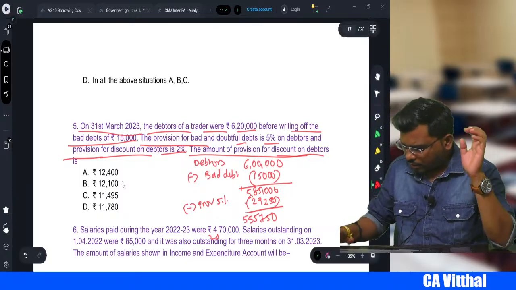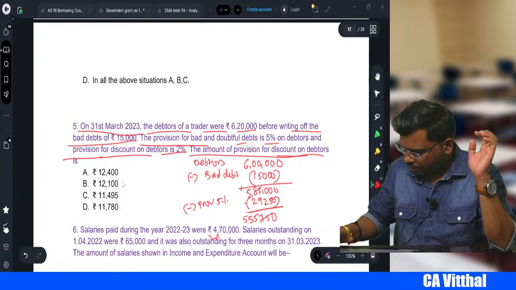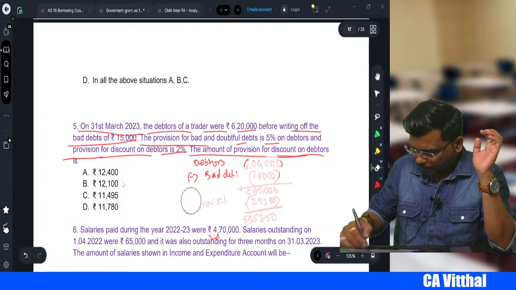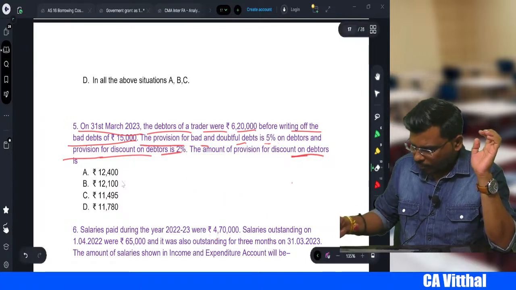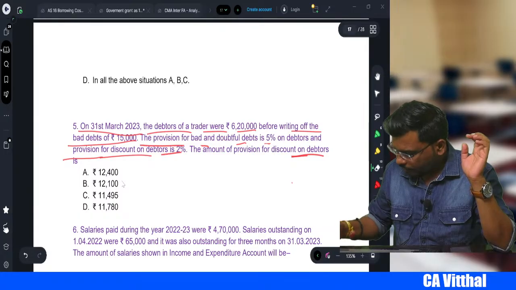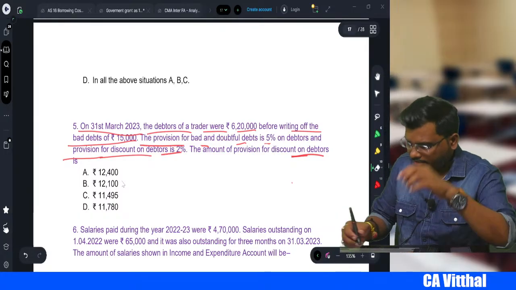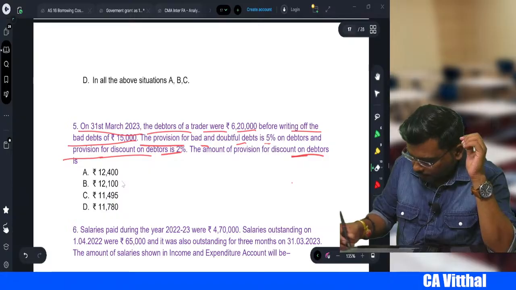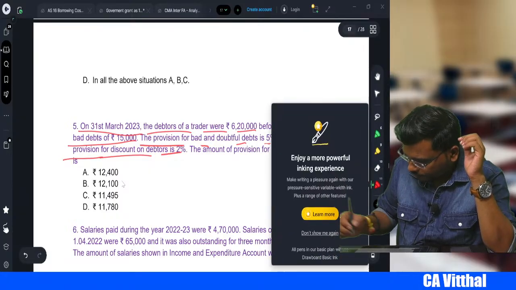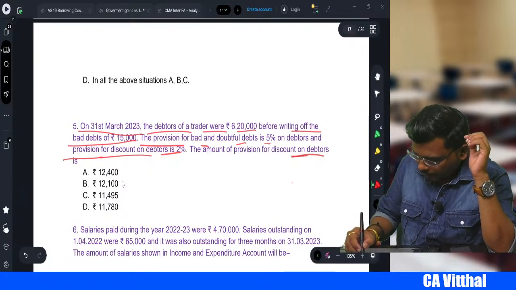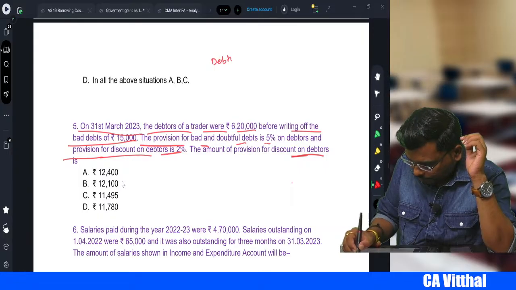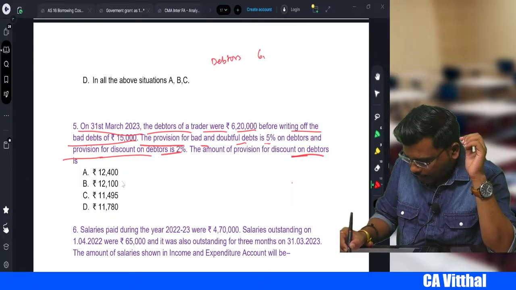Let me open some new book. Here, it is not coming clearly. Okay, so first of all, I'll write here. So it will be how much, sir? Debtors is there, our debtors, which is 6,20,000.